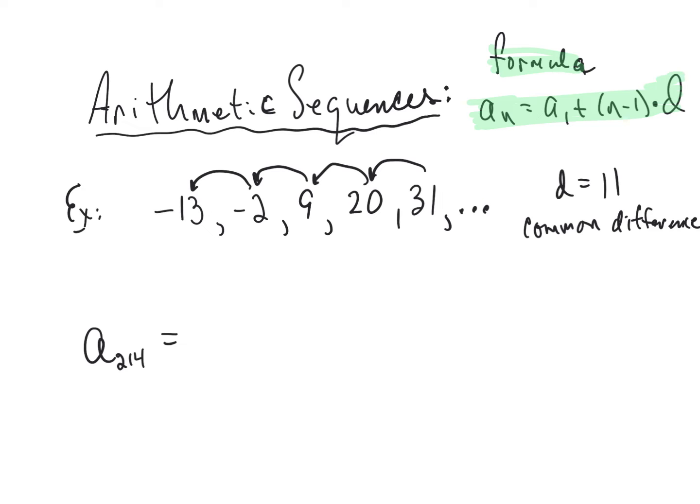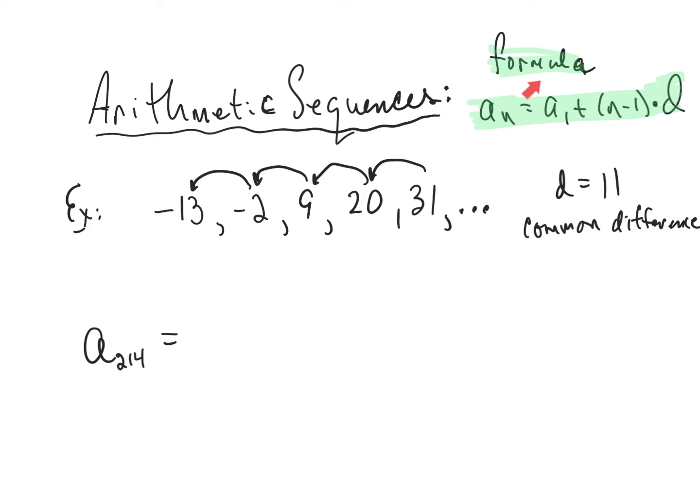Okay? Now, the type of problem we finished with yesterday was something like this. Given an arithmetic sequence like this, can you tell me what the 214th term is? Now, to accomplish that without having to go from the first, second, third, fourth, fifth, sixth, seventh, eighth, ninth, 10th, all the way up to the 214th, is to use the formula that we talked about yesterday, and I've placed it at the top right-hand corner here.